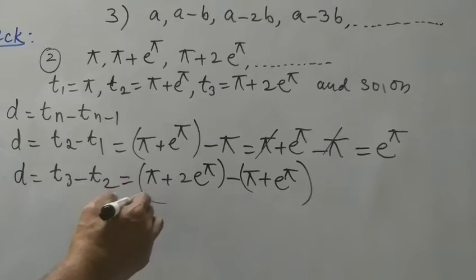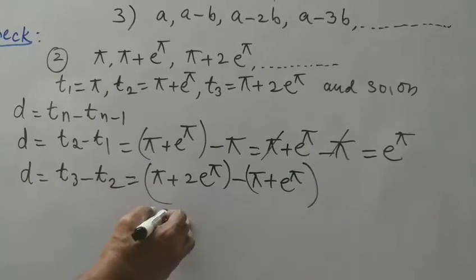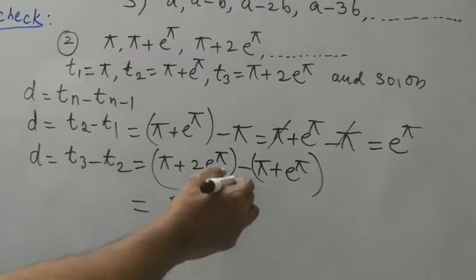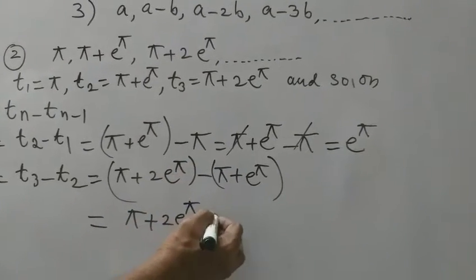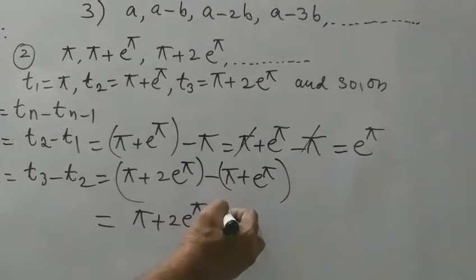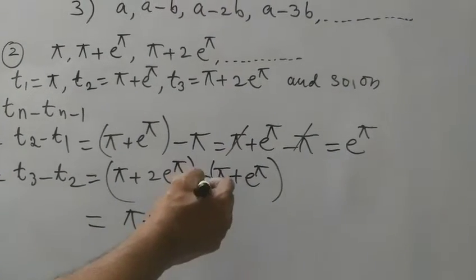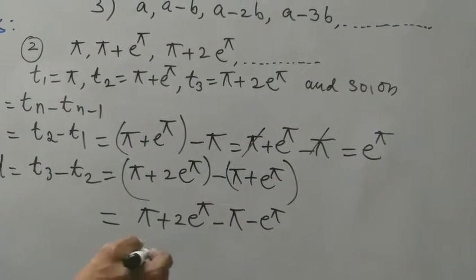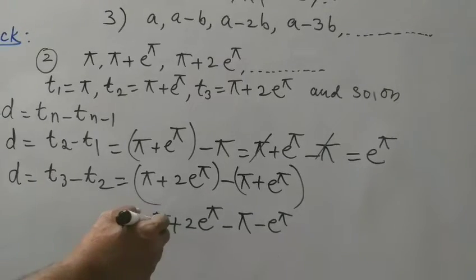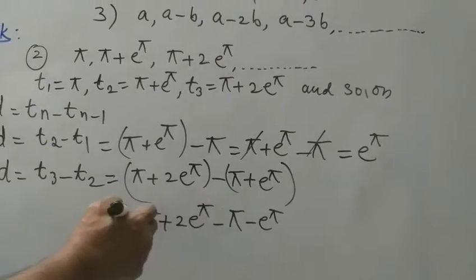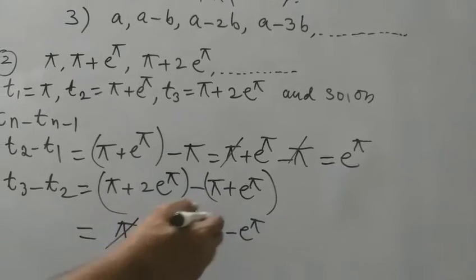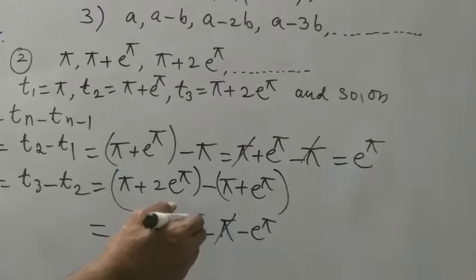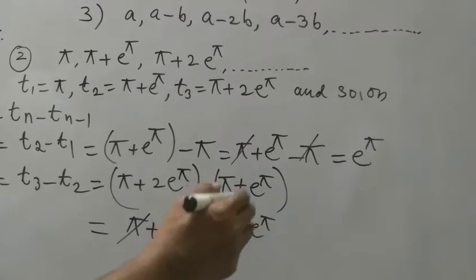On expanding these two brackets, pi plus 2 into e to the power of pi, minus pi, minus e to the power of pi. Here the like terms plus pi and minus pi cancel. The remaining terms are plus 2 into e to the power of pi minus e to the power of pi.